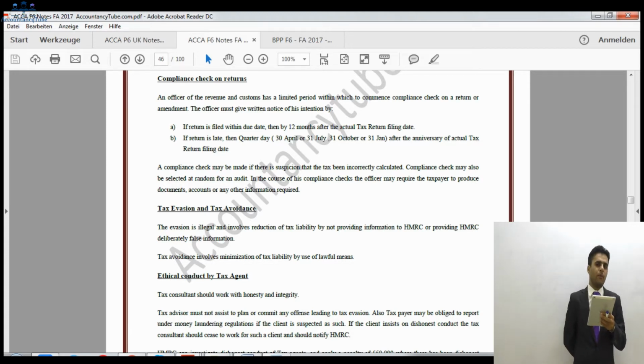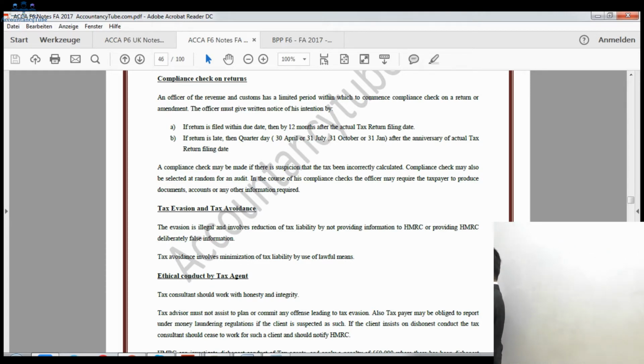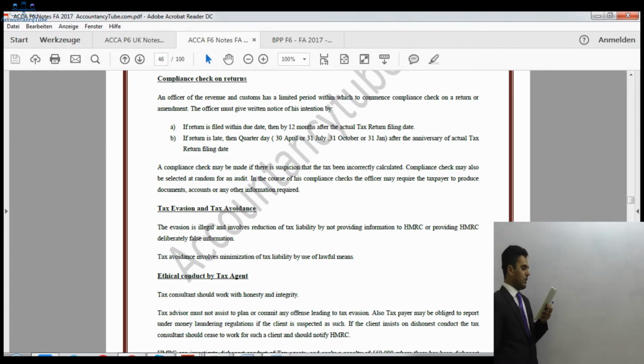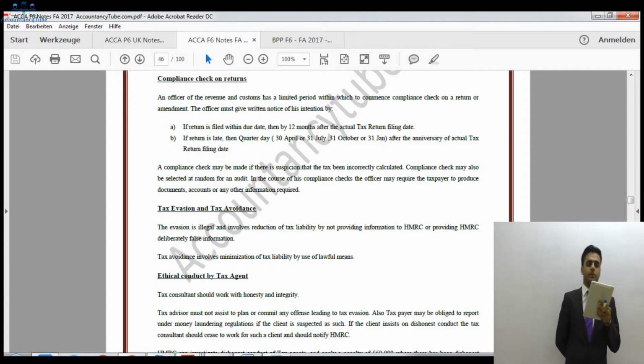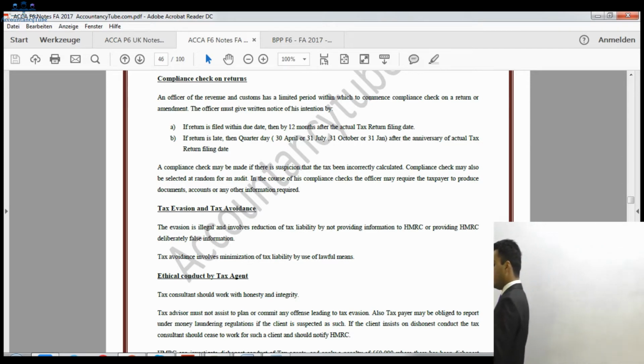So the HM Revenue and Customs officer must inform by that date. Normally it will be 12 months. All right. A compliance check may be made if there is a suspicion that the tax has been incorrectly calculated. A compliance check may also be selected randomly for audit purposes. In the course of his compliance checks, the officer may require the taxpayer to produce documents, accounts, or any other information as required. After that, tax evasion and avoidance, we have done this in our very first lecture of F6.